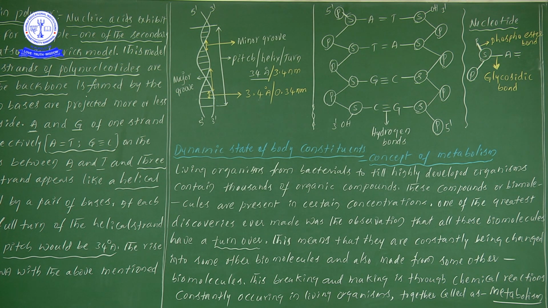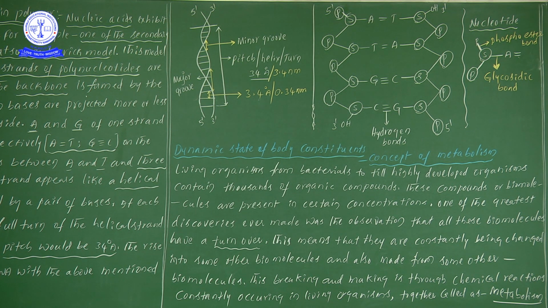All the time it is constantly being changed from one biomolecule to another kind of biomolecule. So that is the thing we consider as turnover from our subject's point of view.